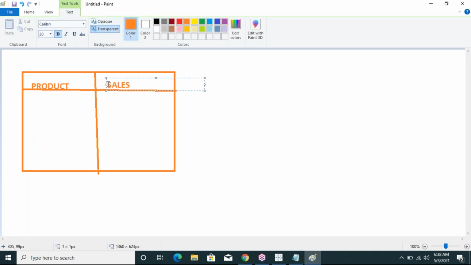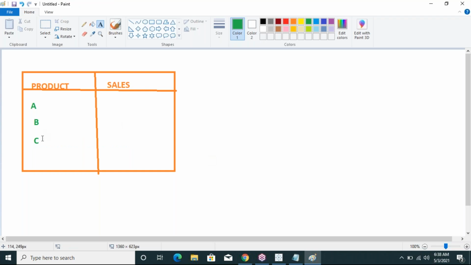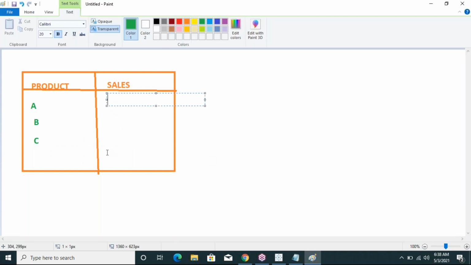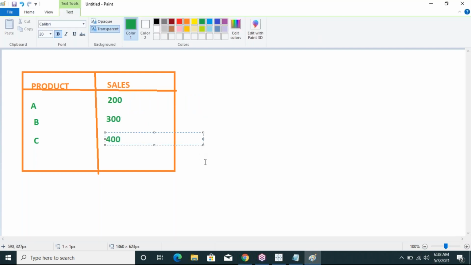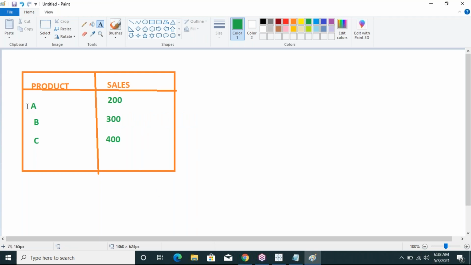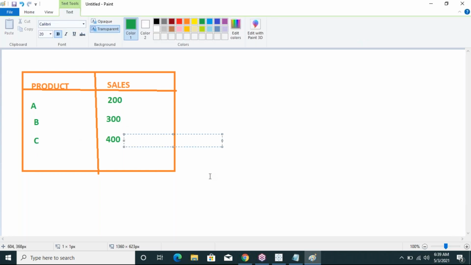The product values are A, B and C. The sales values are 200, 300 and 400. So the product name is A and sales is 200, the product name is B and sales is 300, the product name is C and sales is 400.